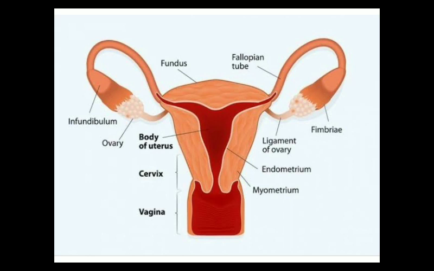This region is the fallopian tube, and this part is known as the infundibulum. This is the ampulla region, and this part is the isthmus. The process of fertilization takes place somewhere here, at the ampullary isthmic junction. This place is known as the ampullary isthmic junction, where fertilization takes place.